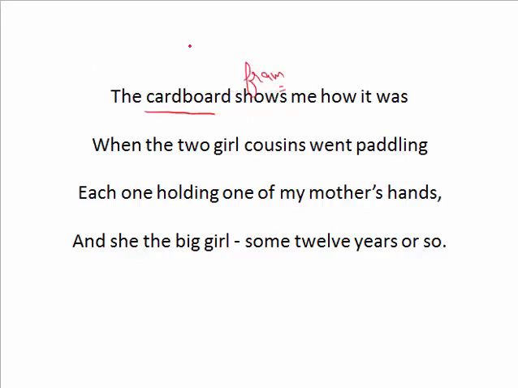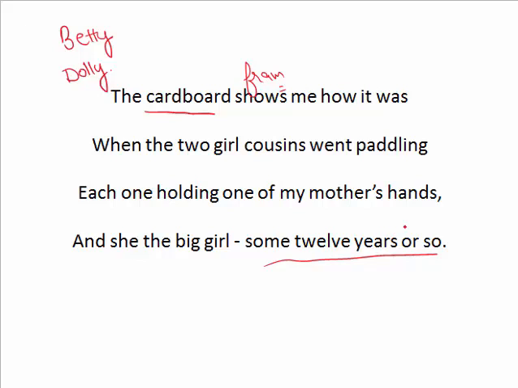The poet reminisces about the old memories, the memories of the past, through a photograph of her mother and her cousins. It shows her mother enjoying a holiday at the beach with her cousins, Betty and Dolly. Betty and Dolly are holding the hand of the poet's mother, who seems to be 12 years of age in the picture. So this was the sense of these first four lines.